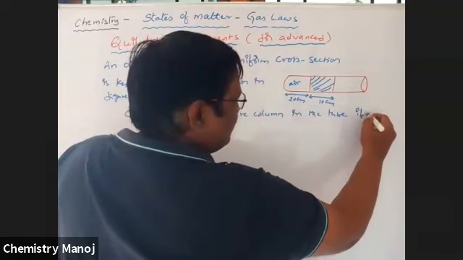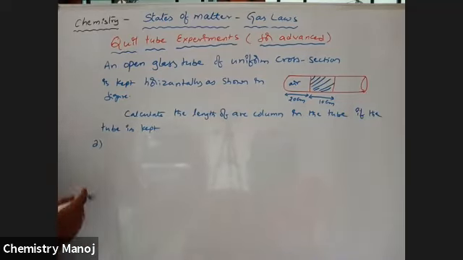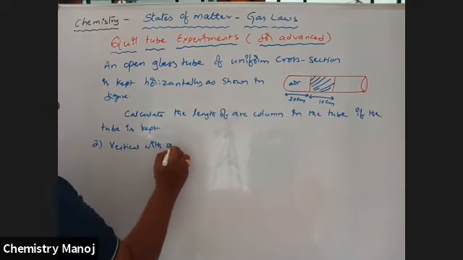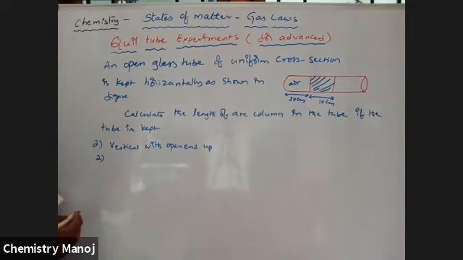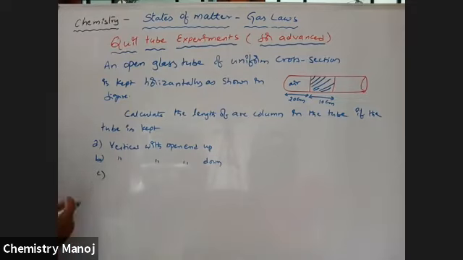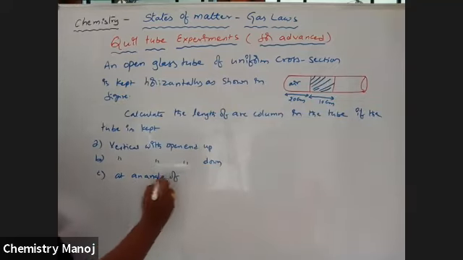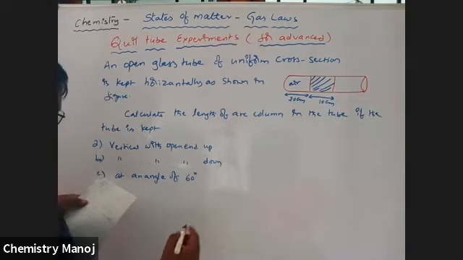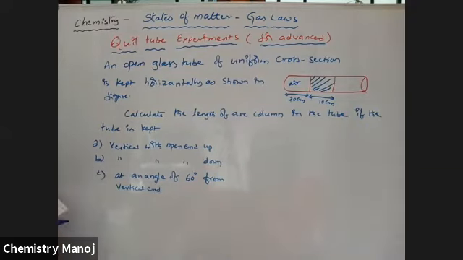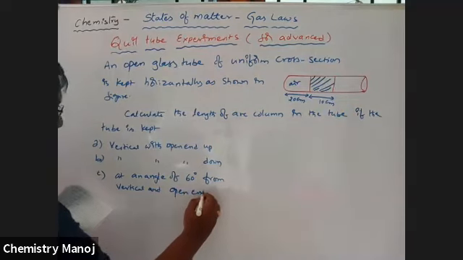if the tube is kept, first case, vertical with open end up; next, vertical with open end down; next, at an angle of 60 degrees from vertical with open end up.